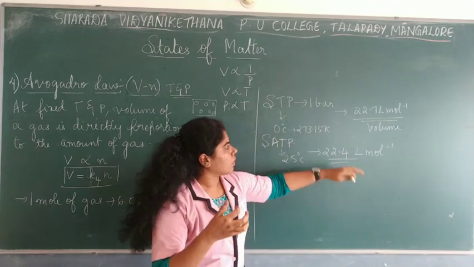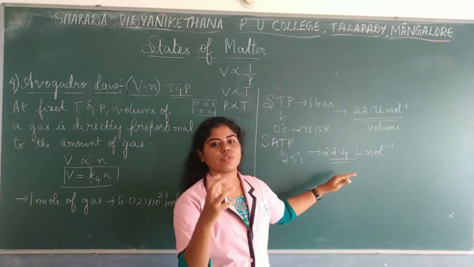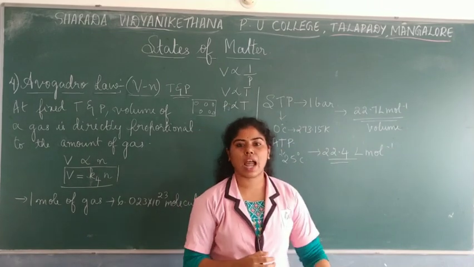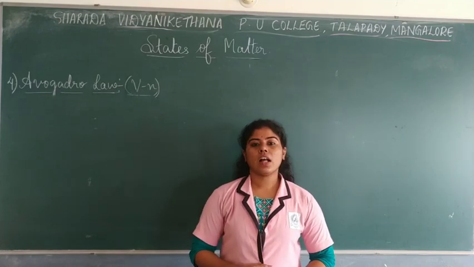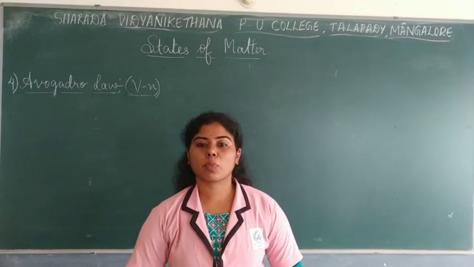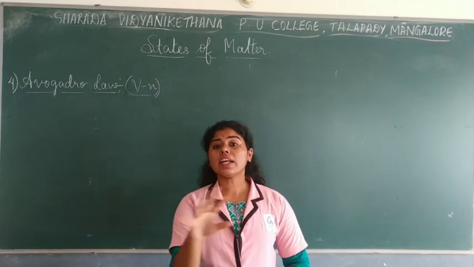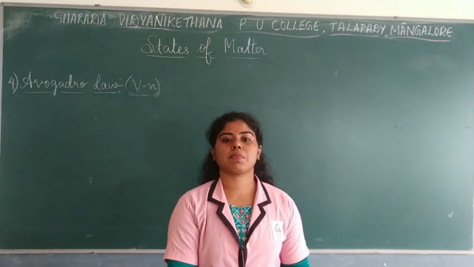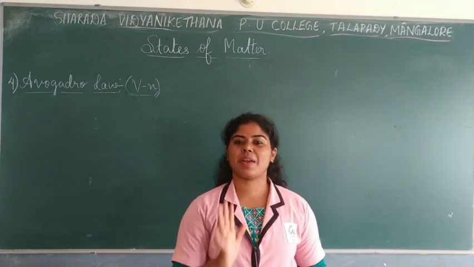So these are the standard volume values which are taken at standard temperature and pressure. As I said, the volume of a gas is directly proportional to the number of molecules of a gas. All gases containing the same number of molecules will always have the same volume at standard temperature and pressure.